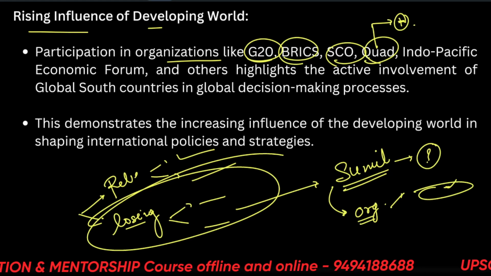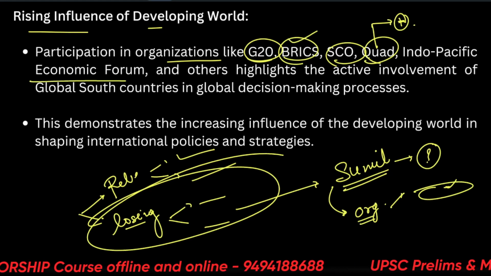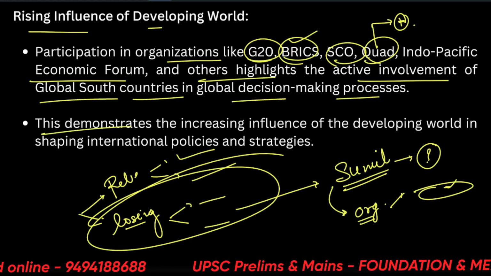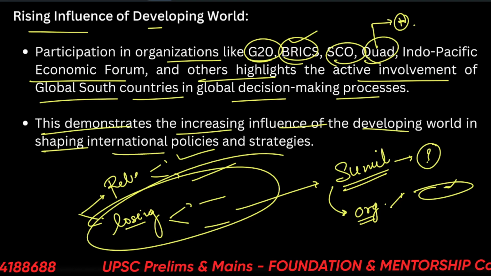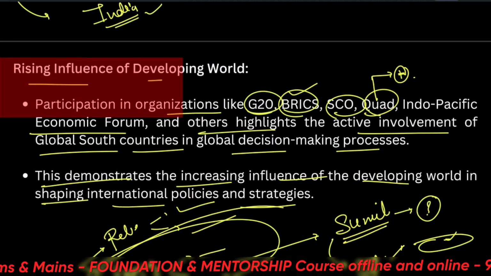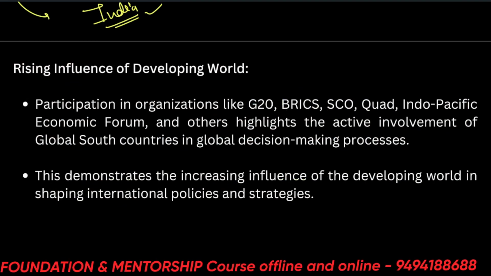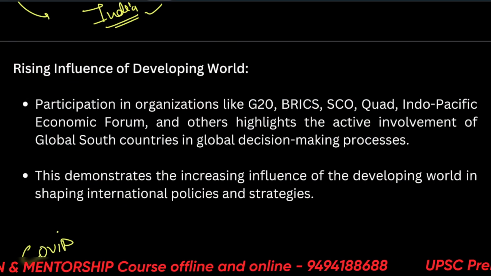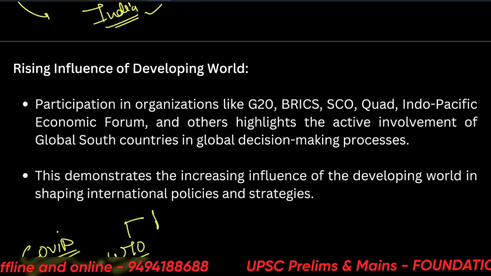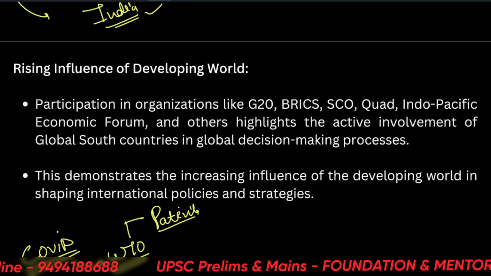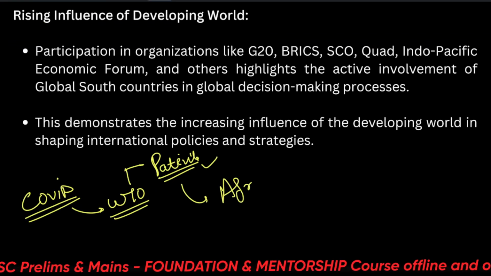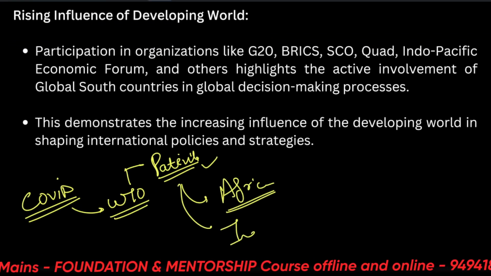Such as BRICS, the Indo-Pacific Economic Forum. This highlights the active involvement of Global South countries in global decision-making processes. This demonstrates the increased influence of the developing world in shaping international policies and strategies, especially economic strategies. We are talking about WTO strategies, so please remember that. Recently, during COVID, let's say the WTO had to make decisions about patents, vaccine patents. This is an example, because of the use in African countries and in the Indian subcontinent.